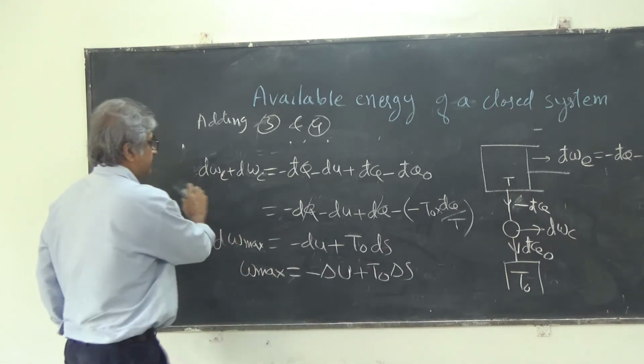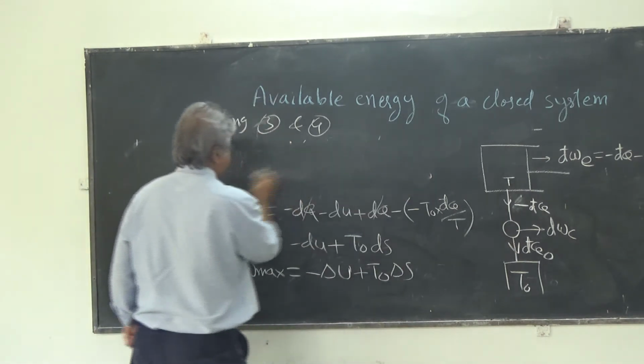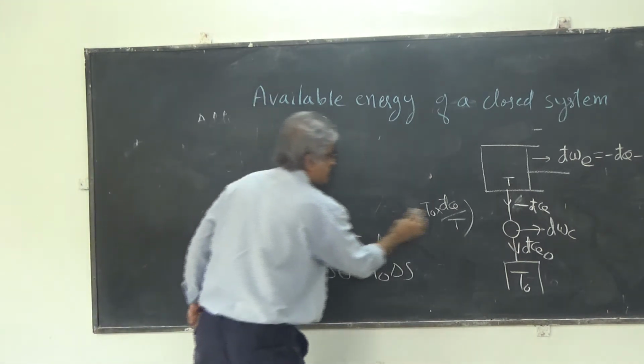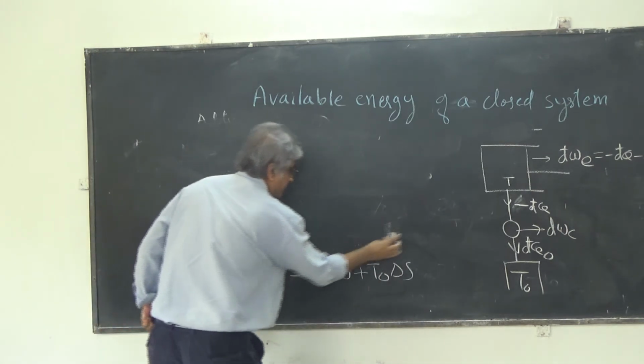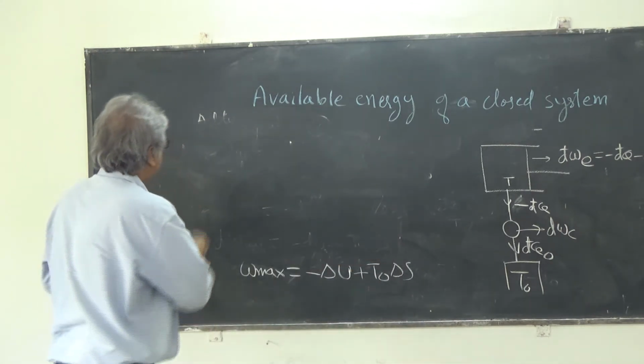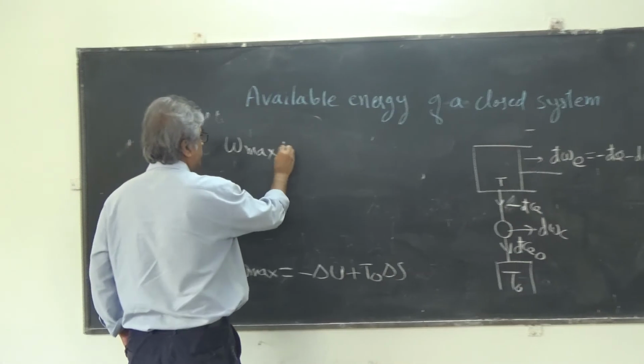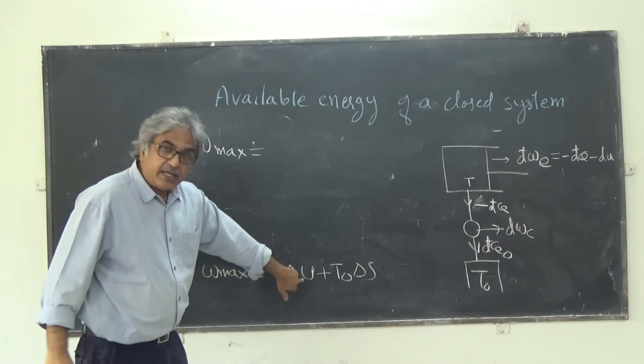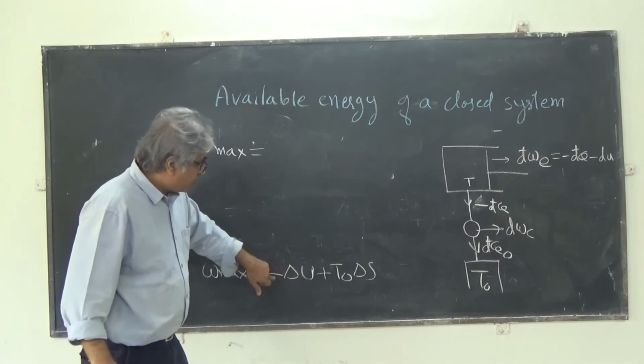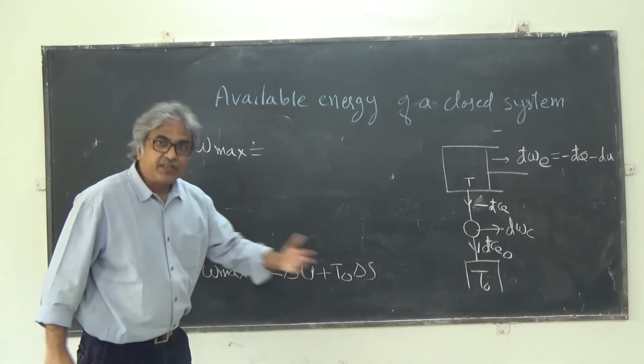Let me expand this. Delta U is U2 minus U1, so minus delta U will be U1 minus U2.